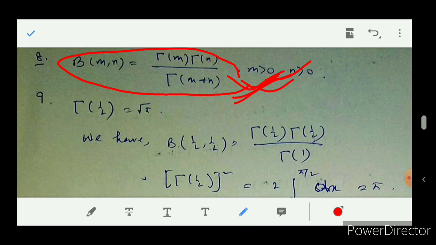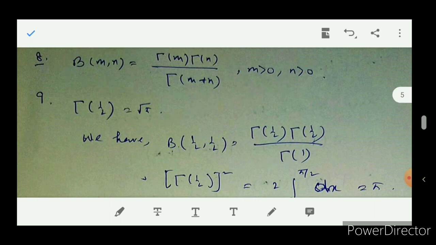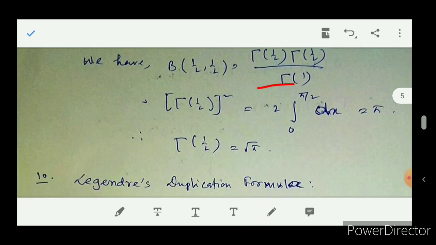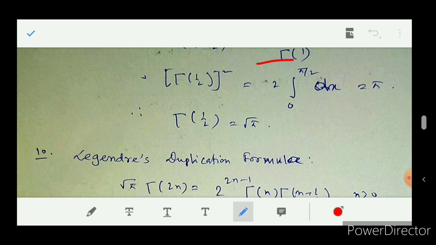Next property: gamma half equal to root pi. It is a very simple property and a very important one also, because if we put m equal to half and n equal to half, then by some simple calculation we will get this. Easily we will get this.